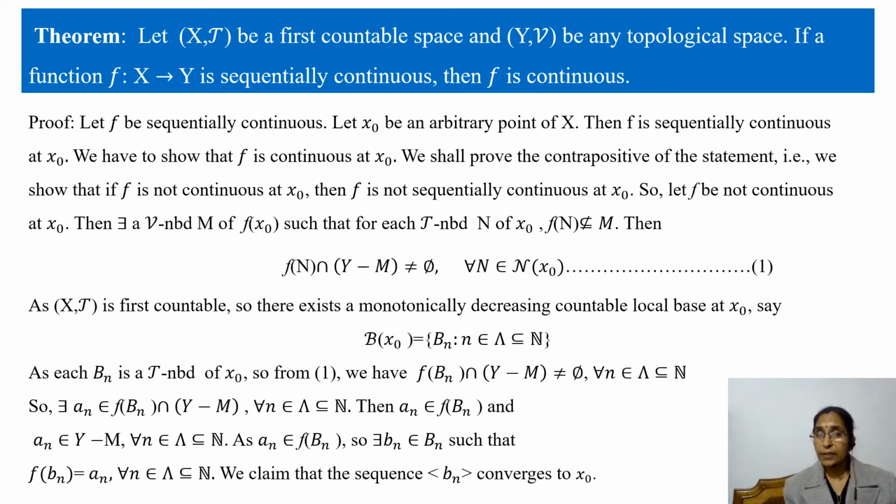So there exists at least one neighborhood M of f of x naught such that for every neighborhood N of x naught, f of N is not contained in M.